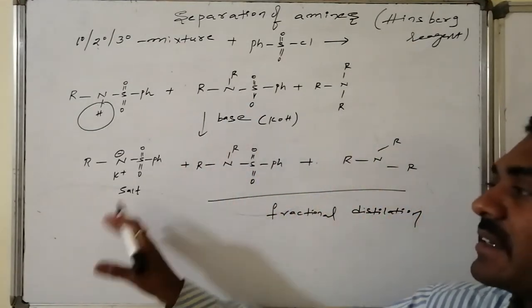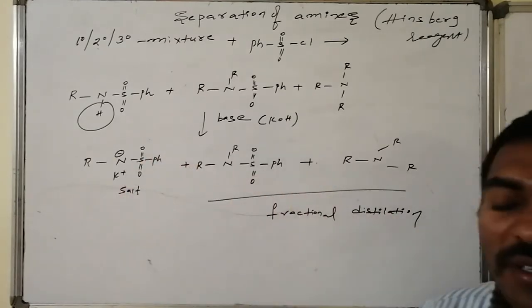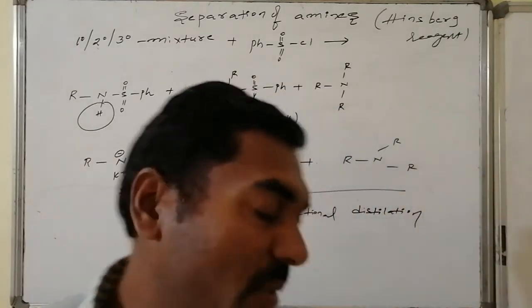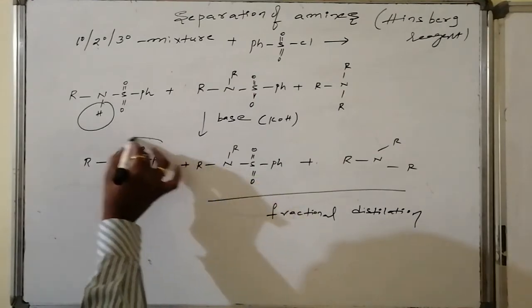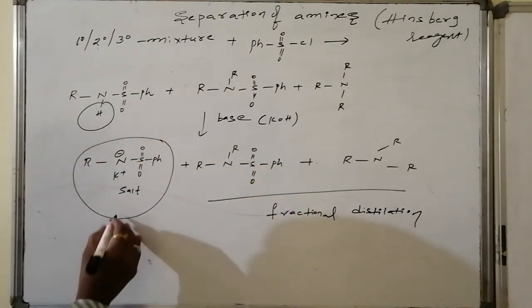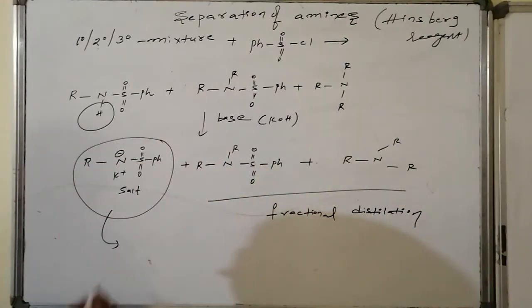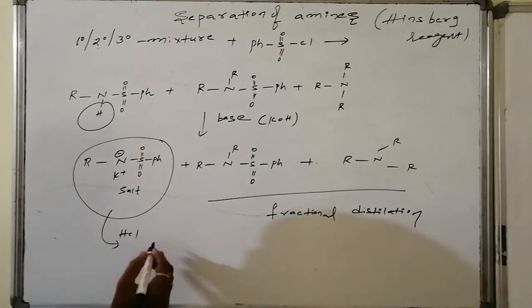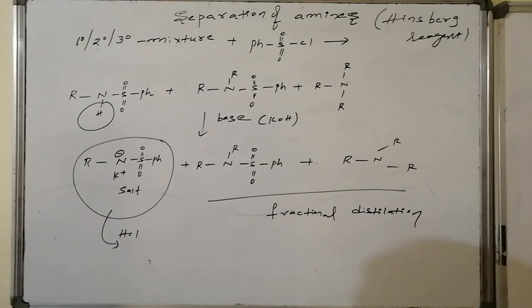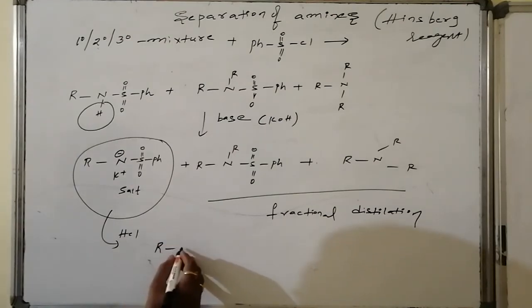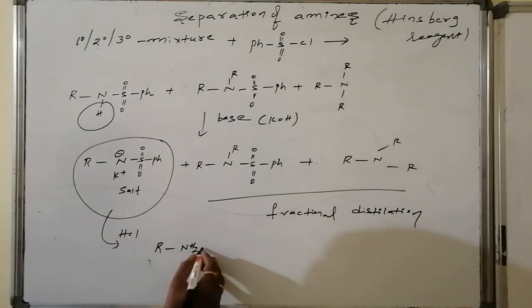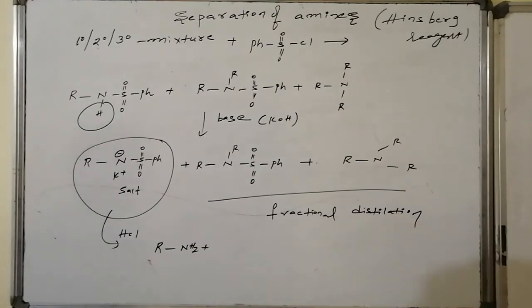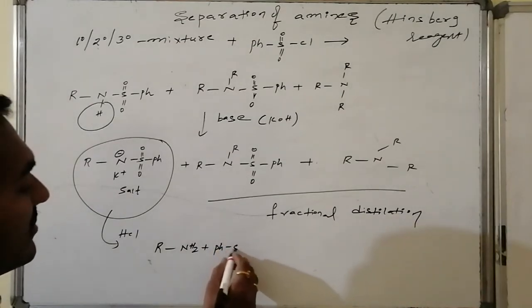Tertiary amine is present as it is. Suppose I have separated the primary amine, from the aqueous layer I got this one. This primary amine, present in the form of salt, is allowed to react with HCl followed by heating. Acidic hydrolysis takes place. As a result, it is converted to NH2 followed by, what here? Phenyl sulfonic acid is obtained.